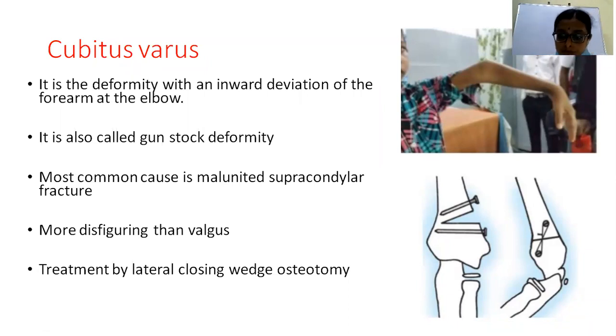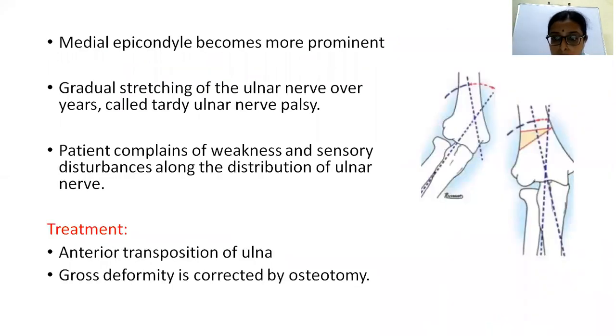So here, the cubitus valgus deformity is treated by lateral open wedge osteotomy. Last year we discussed osteotomies. You have closed wedge osteotomy and open wedge osteotomy, two types of osteotomy. In open wedge osteotomy, see, this is the lateral open wedge osteotomy.